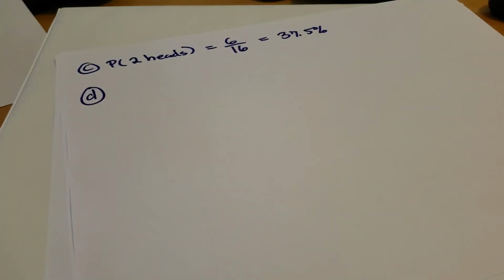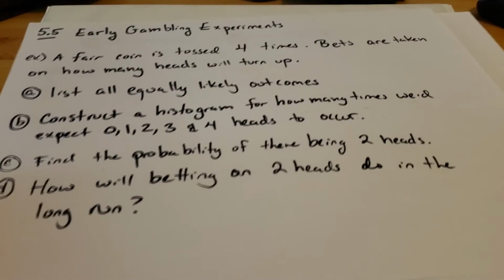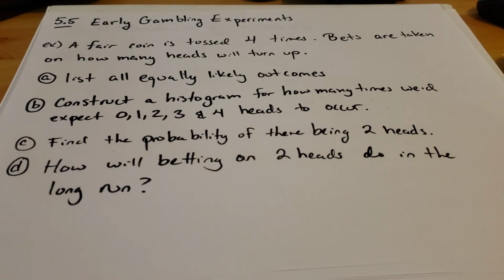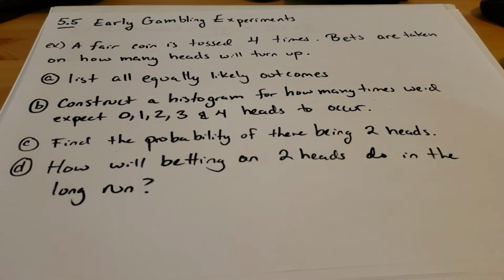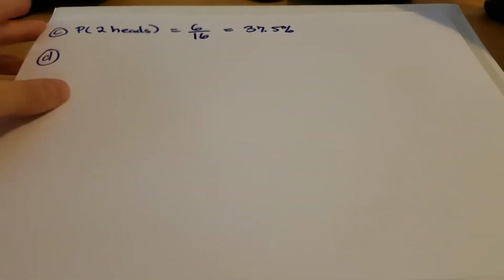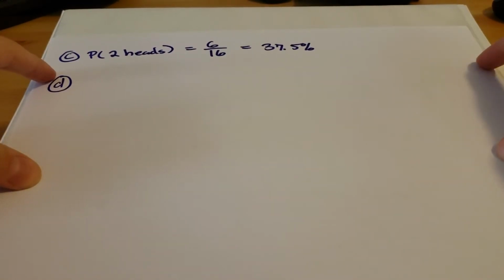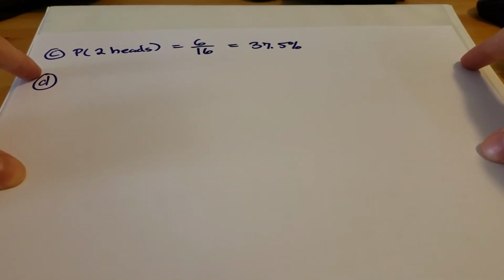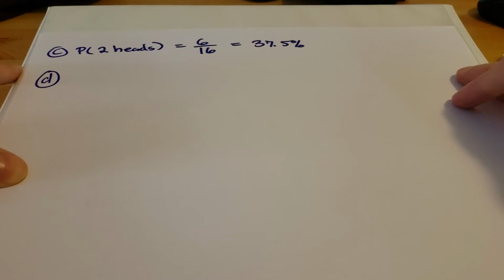Okay, now we'll get back to part D. Part D is asking, how will betting on 2 heads do in the long run? So based on the information that we have here, when they say betting in the long run, what they mean is suppose you had an infinite amount of money and you just kept betting on two heads every single time you gambled.